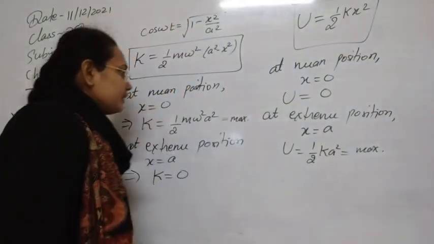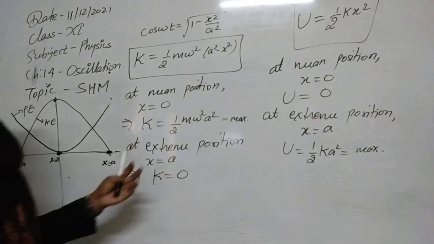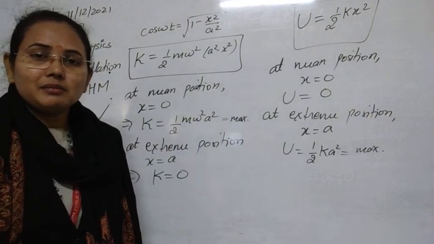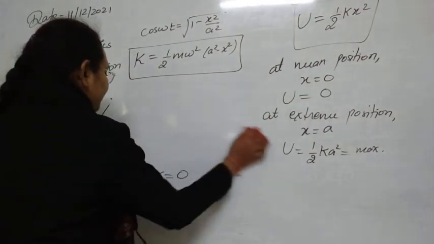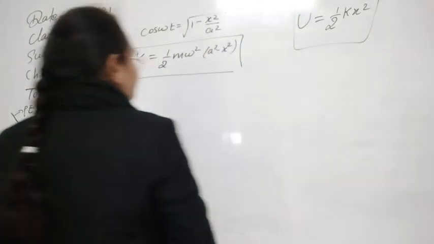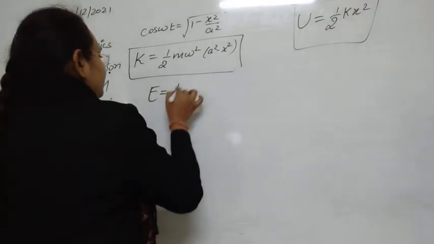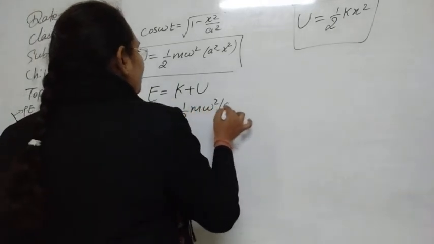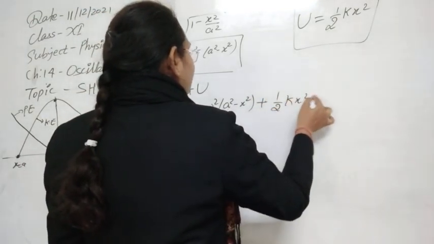Now after this, let's see the total energy of the system. Individual energies we have seen, what the individual energy will be at the mean position or elsewhere. So let's see whether the mechanical energy is conserved in the system or not. As you know, the mechanical energy is the sum of kinetic energy and potential energy. So suppose capital E is the total energy or mechanical energy, so that will be equal to K plus U. K has the value half m omega square (a square minus x square), plus U has the value half k x square.